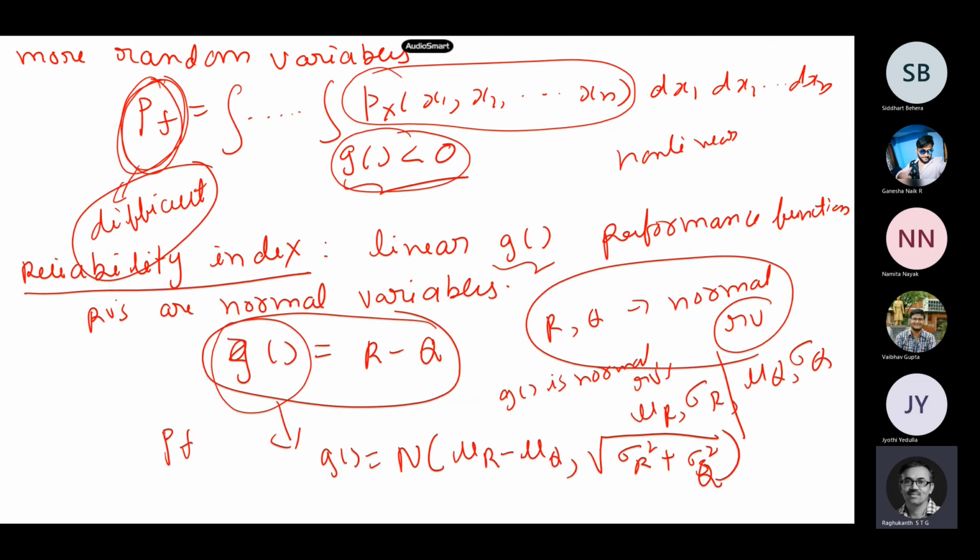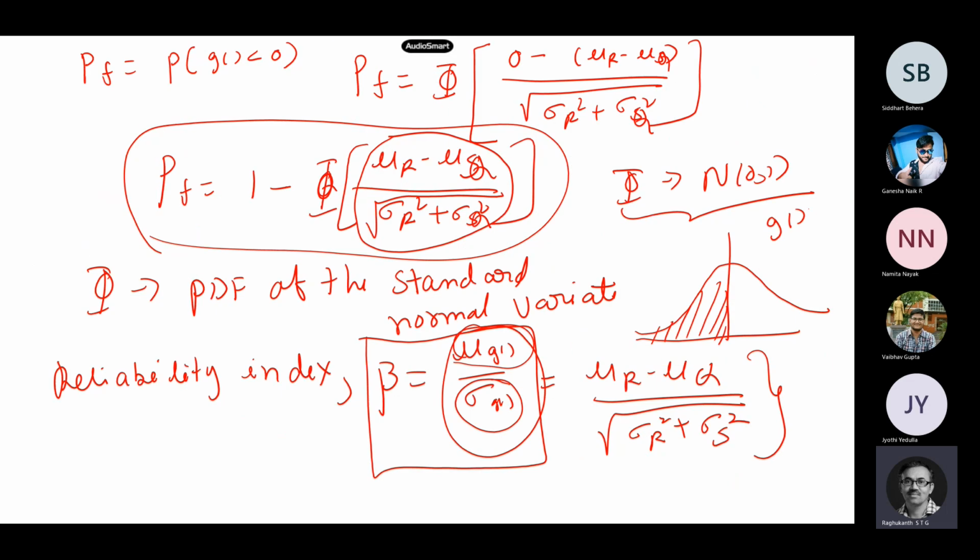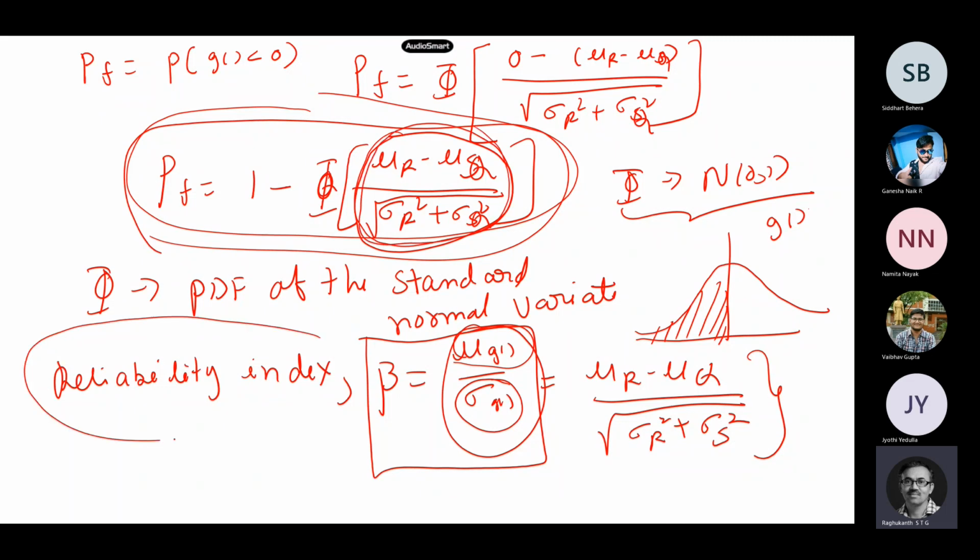Then more random variables also we have seen. And finally, if the two random variables are normal, then it is very easy. This is the probability of failure, basically, which is given by this expression itself. And now what we said was this quantity, which is inside the standard normal variate, we call the reliability index basically, defined as mean to standard deviation kind of thing.